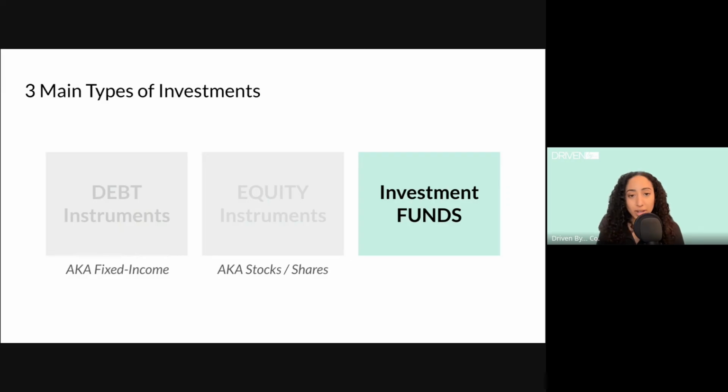Now, the final one is an investment fund. And an investment fund is a collection or mixture of investment vehicles. So when you buy a share of a fund, you are buying small portions of many different investments. So some examples of investment funds include mutual funds and what are called ETFs or exchange traded funds.